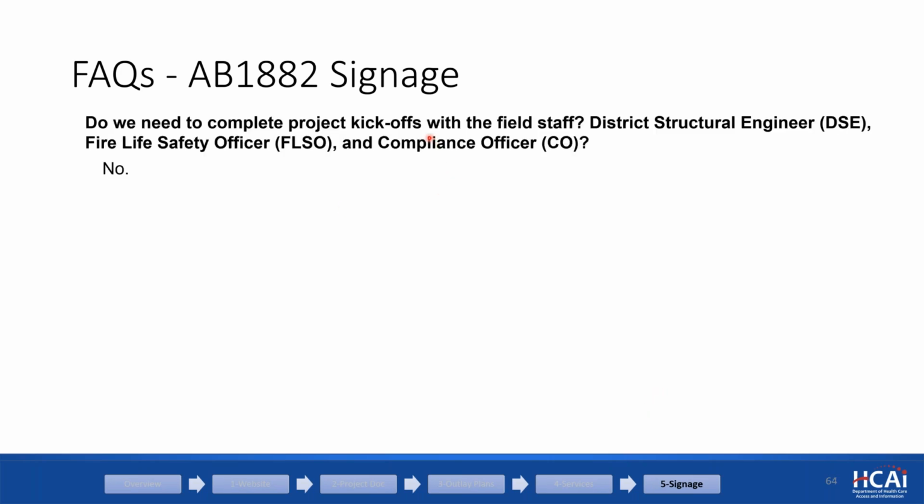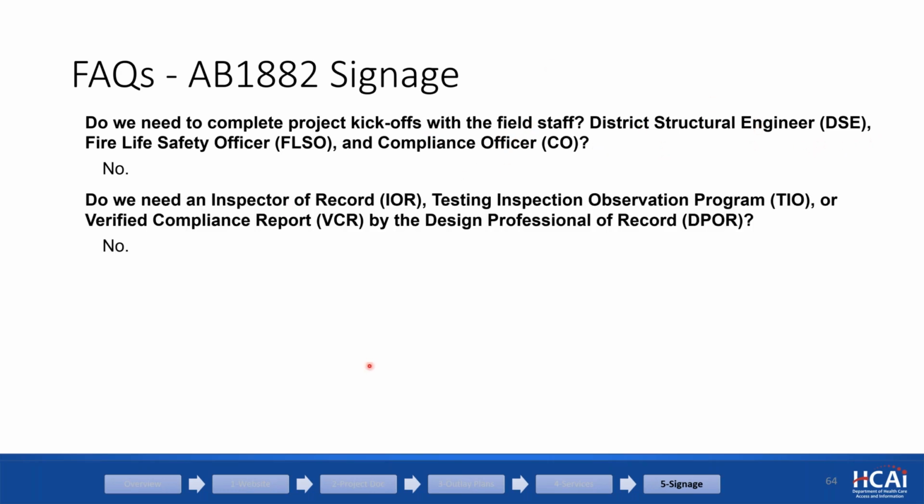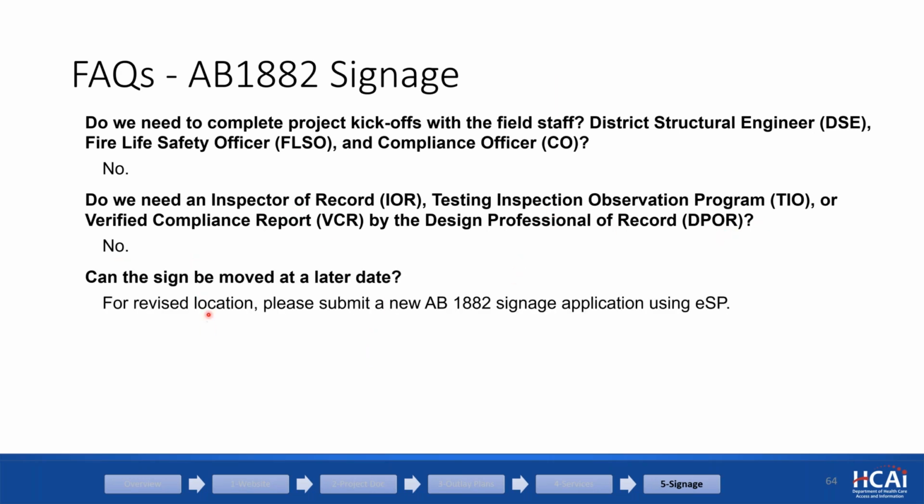Again, do you need to do a kickoff with the field staff? Do you need to do any of these things? No. Do you need an IOR, TIO, VCR, DPR, all the acronyms? No. Can you move the sign? If it is just an approximate little shift, no problem. But if you are moving it to a different room, different place, then please submit a new signage application.